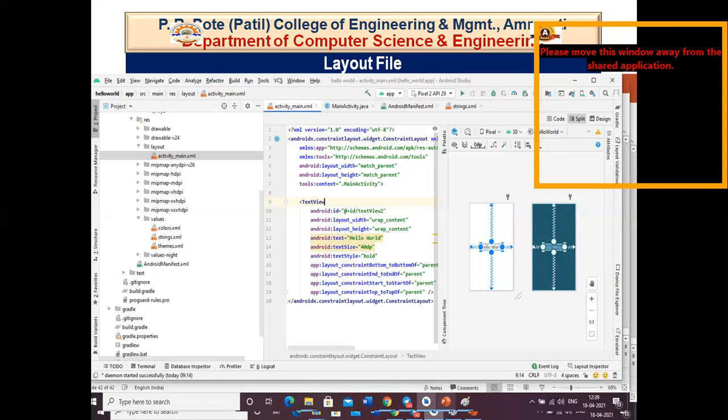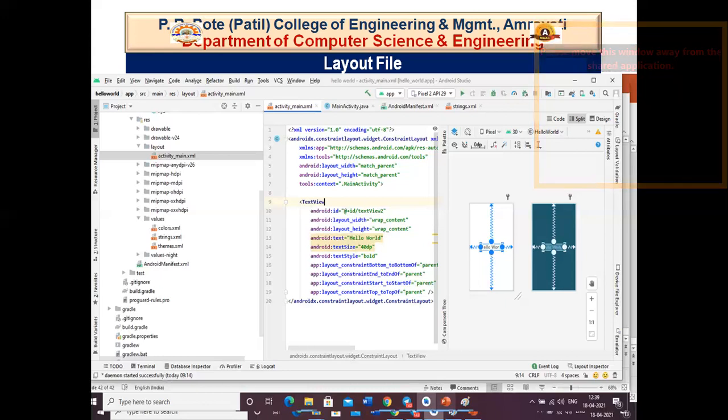After this layout, we have some mipmap folders. Now, what are mipmaps? Mipmaps are the icons that we have over here. If you look at it, these have some configurations, some pixel densities like HDPI, XHDPI, XXHDPI, and so on.